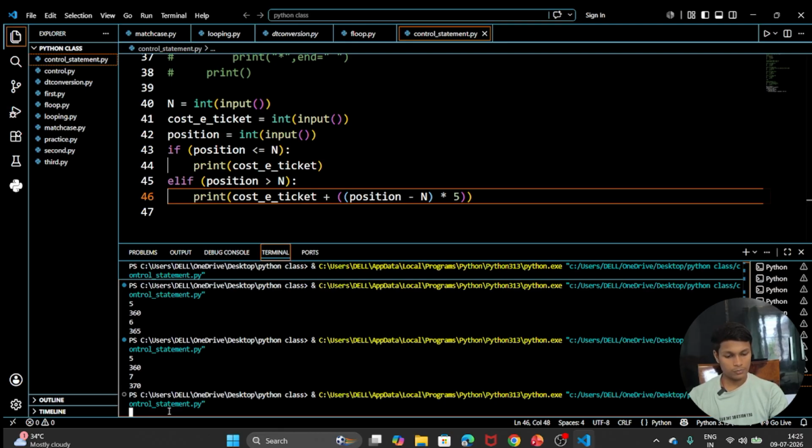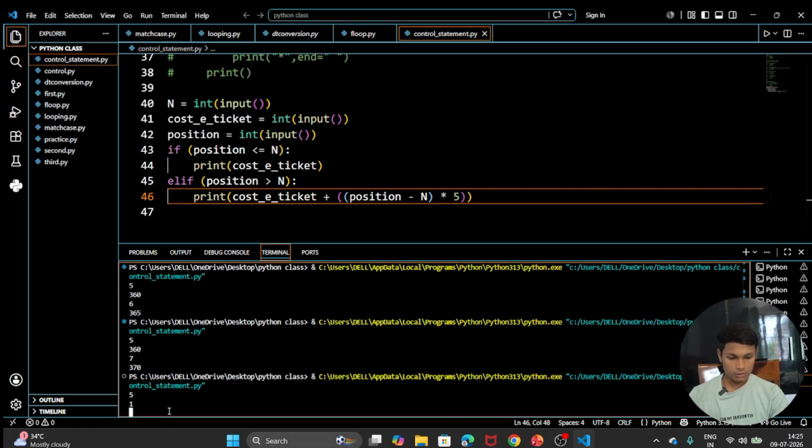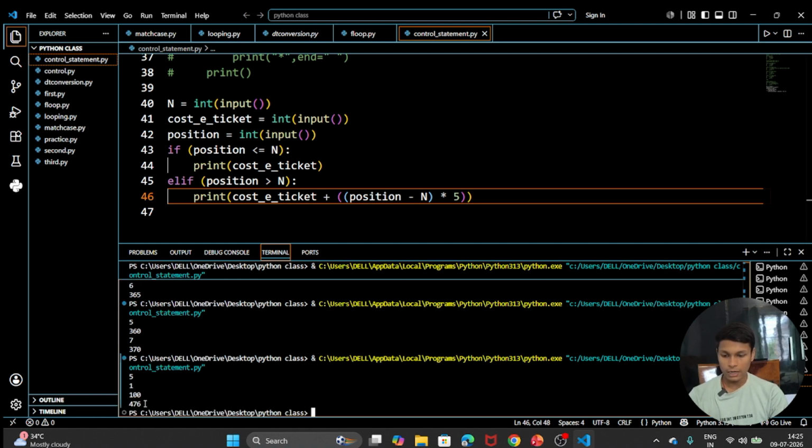Let's take the price of the ticket as 1 and the position as 100. You can see that 476 rupees will be taken from the user's side.